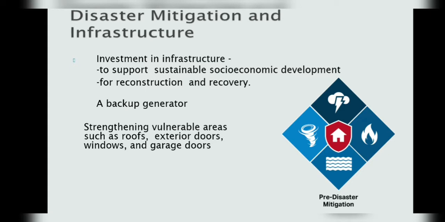A backup copy of all critical information. The preliminary design should take into consideration the prevalent hazards and methods to avoid or minimize the effect of extreme natural events. And also strengthening vulnerable areas such as roofs, exterior doors, windows and garage doors.